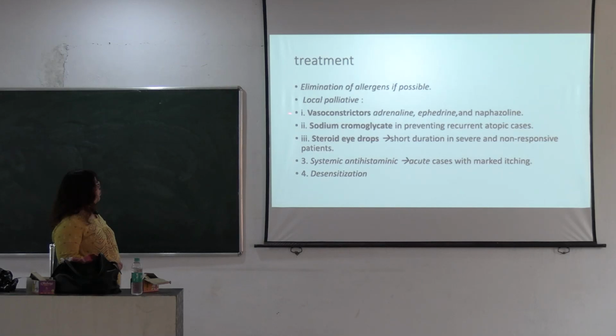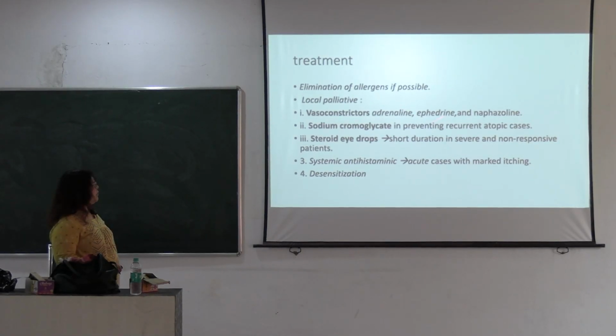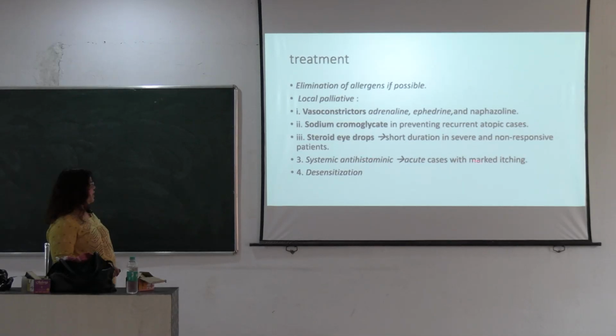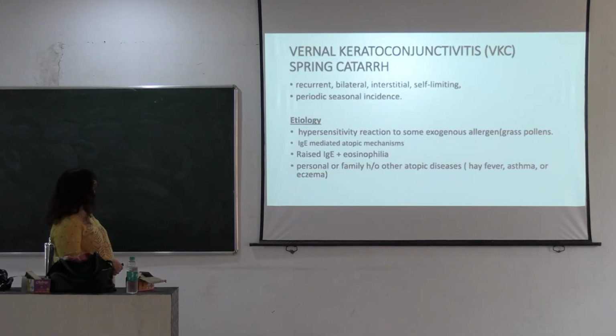And if the patient has no response to vasoconstrictor and sodium cromoglycate, then steroid drops are given, and systemic antihistaminics are also given in acute cases because there is marked itching, and desensitization is done.